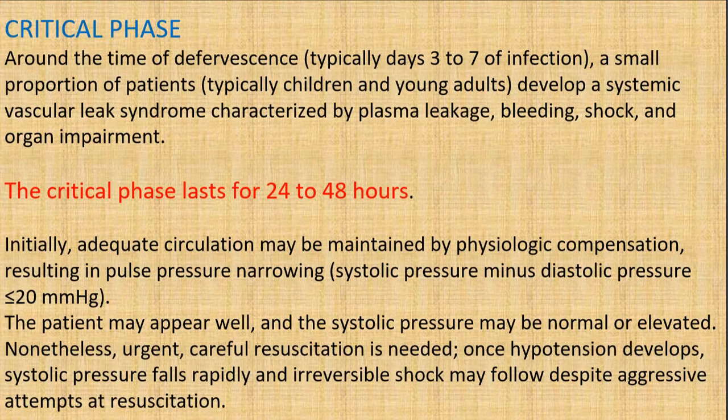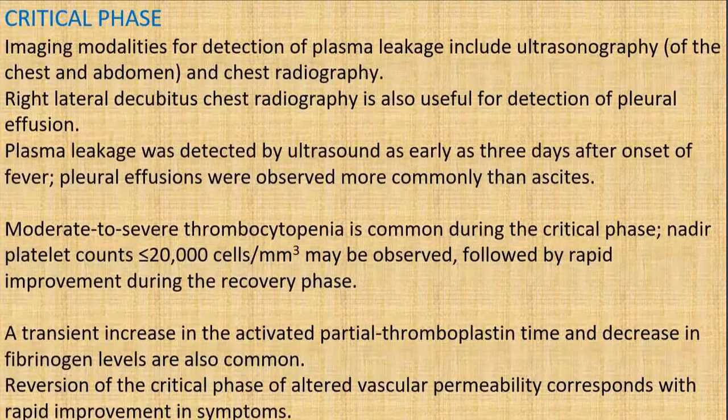That is why it's very important, whenever you are treating a dengue patient, that the hematocrit and platelet levels should be frequently checked, if possible twice a day. And if the hematocrit keeps on increasing, the patient should be adequately hydrated. And even after adequate hydration, if the patient's hematocrit is still increasing, you should suspect plasma leakage, could be an internal bleeding, and the patient could be landing in shock. So prior to the development, you should be frequently checking the systolic and diastolic pressure and watching for pulse pressure narrowing. If the pulse pressure is narrowing, immediate resuscitation measures should be taken.